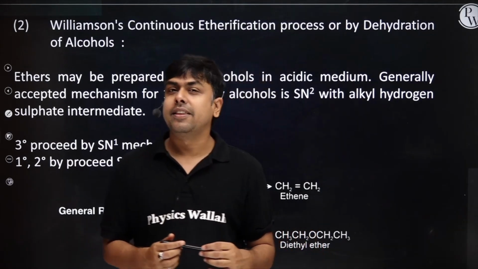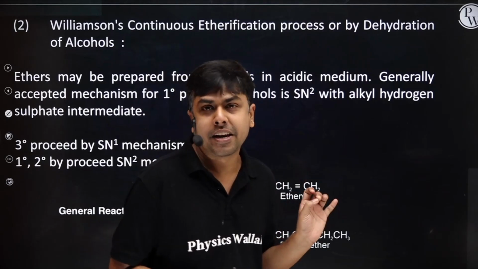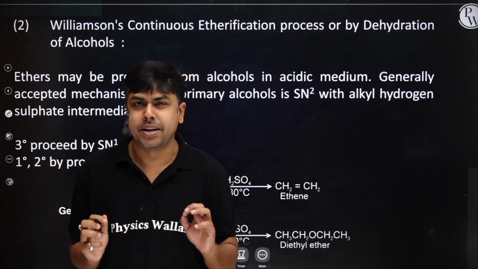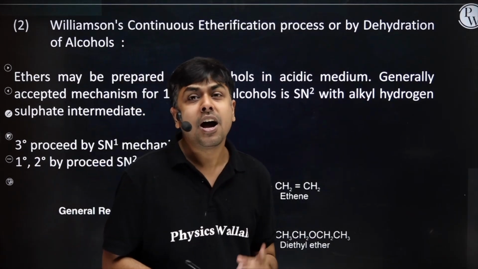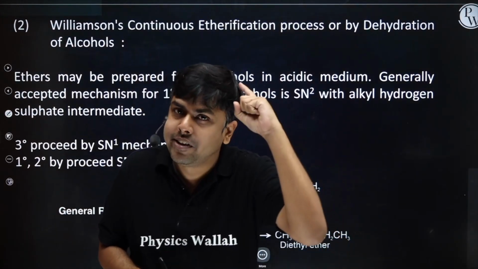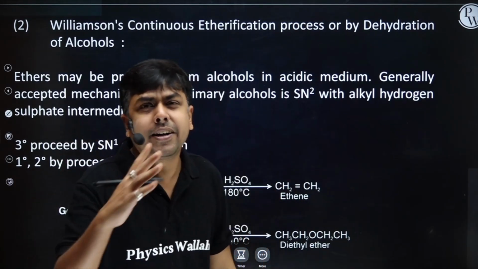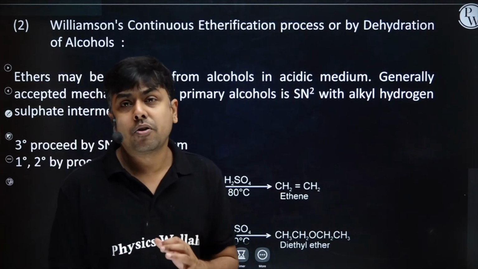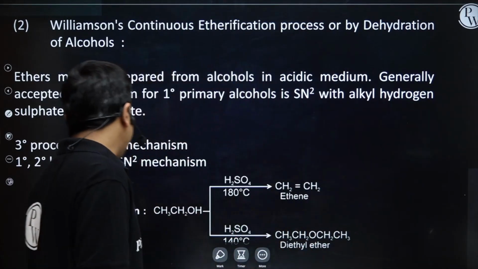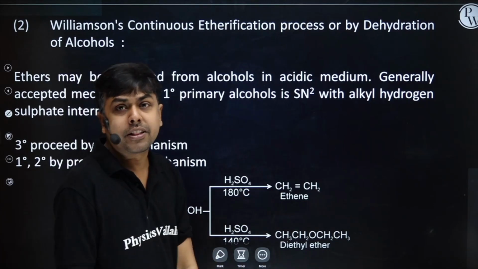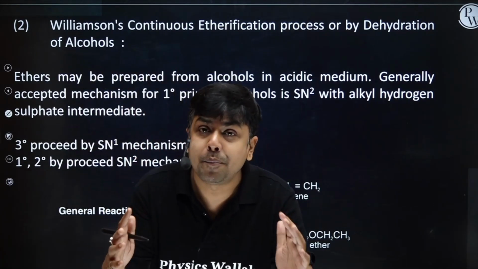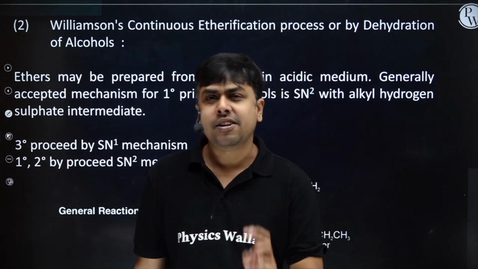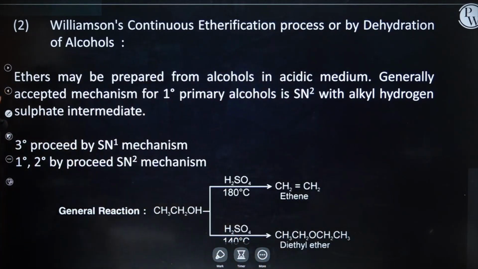Student, we have studied this elimination reaction is an endothermic reaction, right? And endothermic reactions are supported at high temperature. At high temperature, alcohol on dehydration will generate alkene, and if the temperature is low, near about 140 degrees centigrade, and if I react this alcohol with H2SO4 at low temperature, I will have the formation of ether. Let's try to understand how does this reaction occur.